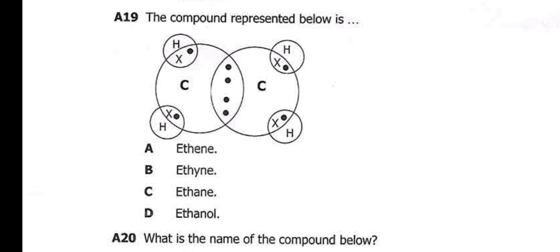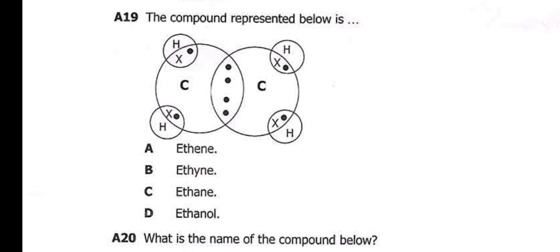Now, one thing that you should know about a homologous series is that it has a general formula and it has a functional group. Now, let's remove some other options. Let's remove D, so it's ethanol. Ethanol is out because this is actually a hydrocarbon. As you can see, this has got carbon and hydrogen only. That means it's a hydrocarbon. So D is automatically out.